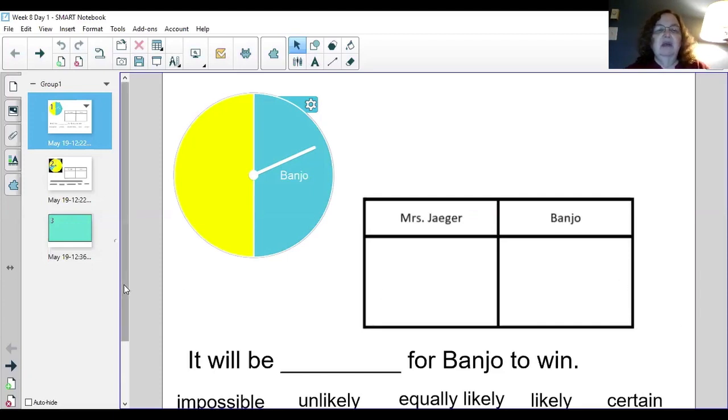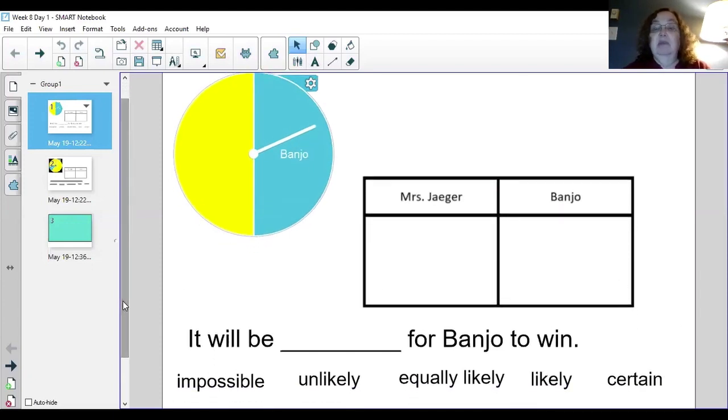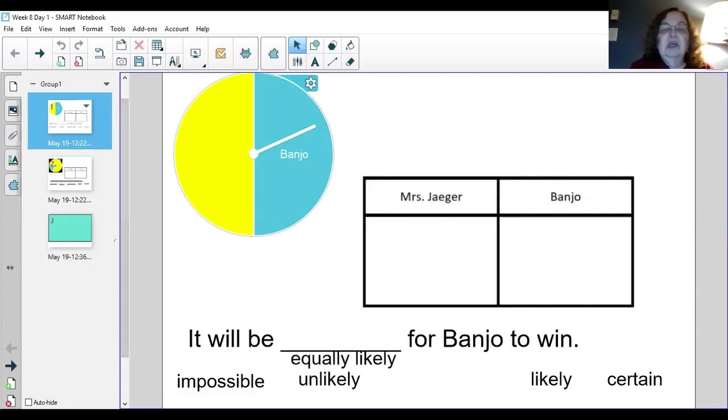What do you think? Looking at that, it will be impossible, unlikely, equally likely, likely, or certain. Which one would you choose? Did you choose equally likely? Yes, because both sides are the same size. So we both have an equal chance of winning. So let's try the game.